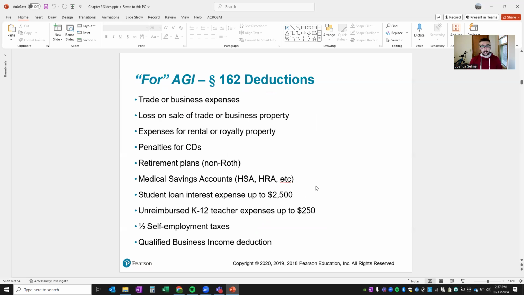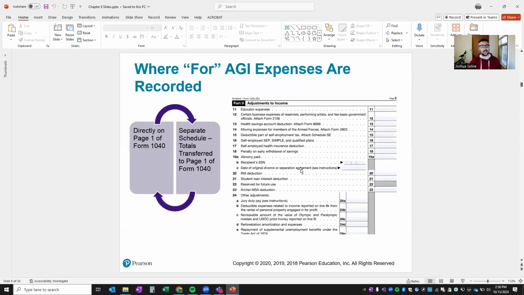So, for AGI, section 162 deductions. I think you've had this slide before, so I'm not going to get super into it. Trade or business expenses, penalties on early withdrawal of CDs, medical savings account, student loan interest expense up to $2,500. You can print this slide out and keep it if you want, but I think we've already covered this.